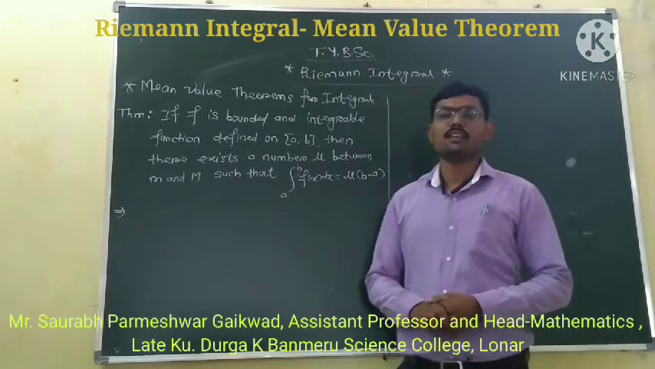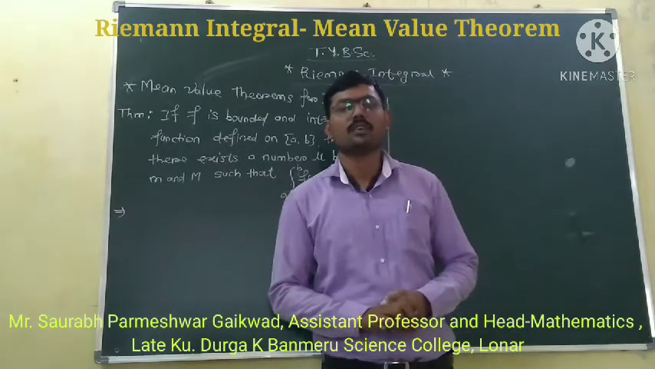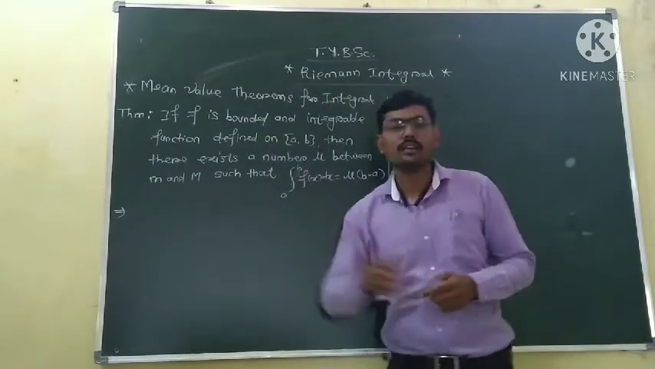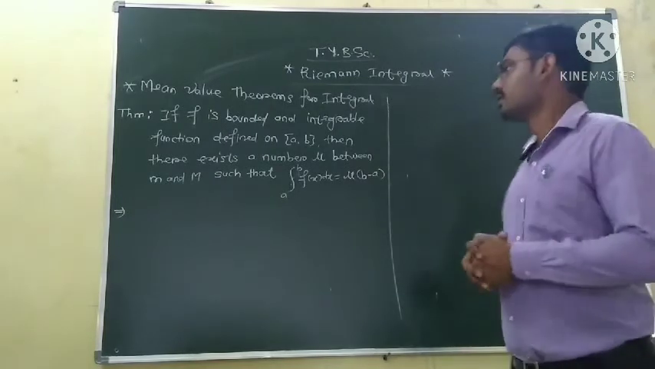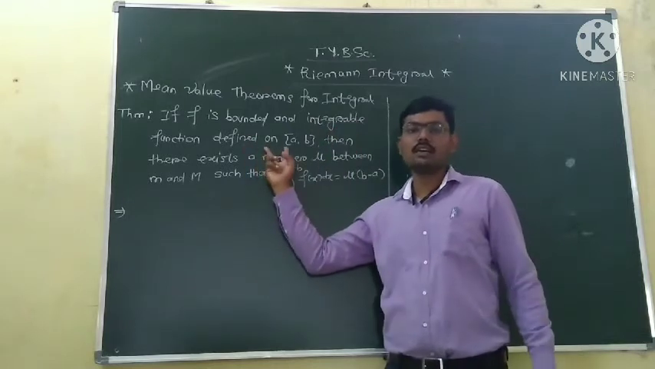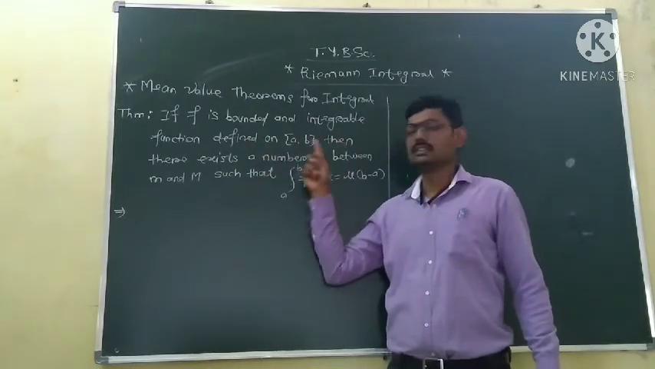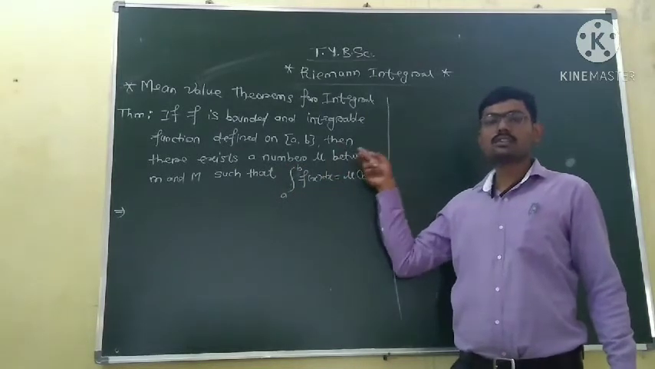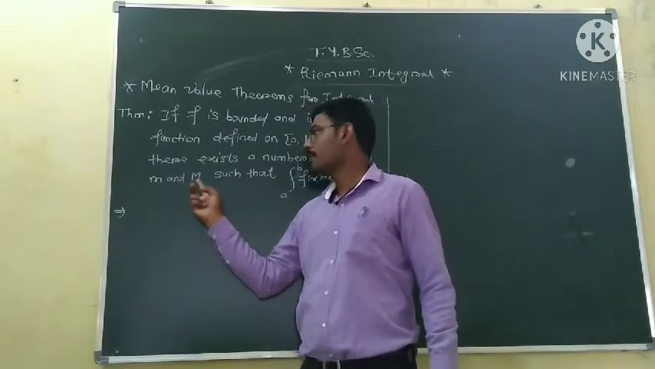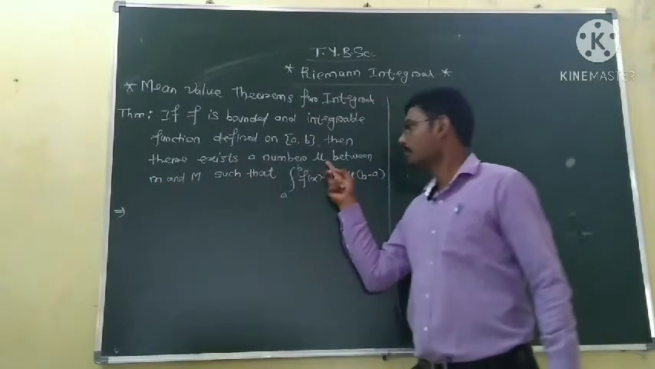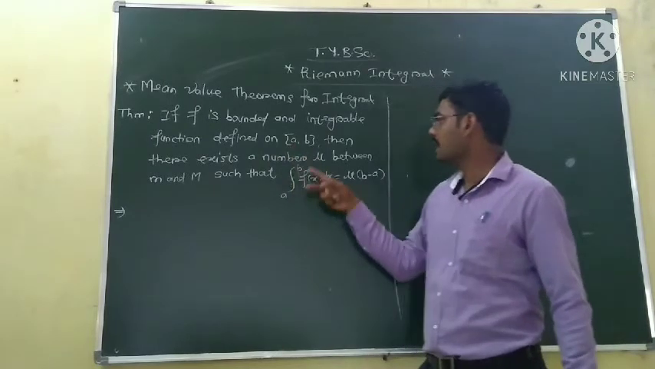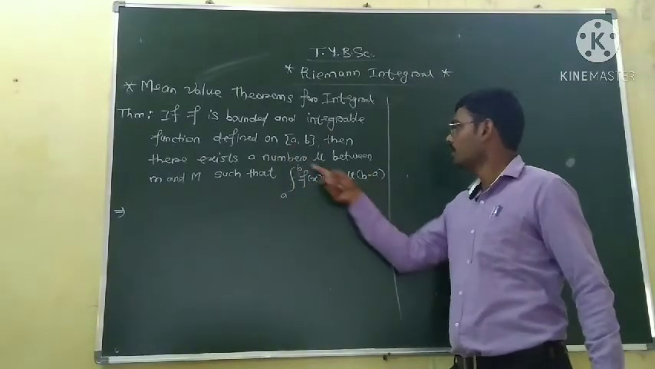So hello friends, in this lecture we will focus on mean value theorems regarding integrable functions, or mean value theorems on integrals. The first theorem is: if f is a bounded integrable function on the interval a to b, then there exists a number mu which lies between the infimum and supremum. Here small m represents the infimum and capital M represents the supremum. There is a number mu between the infimum and supremum of the function f on [a, b] such that the integral of f is equal to mu into b minus a.